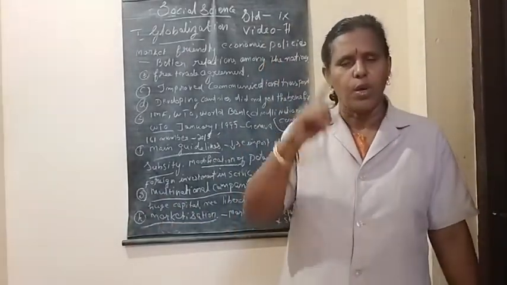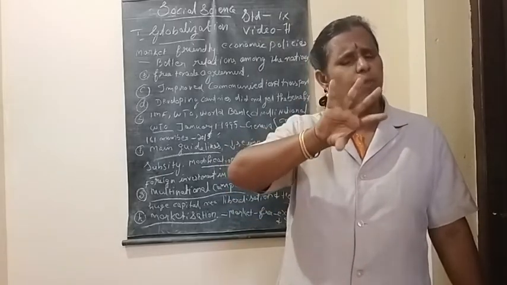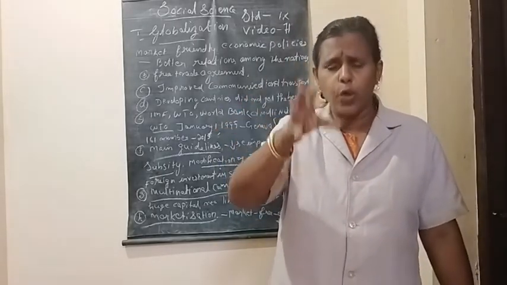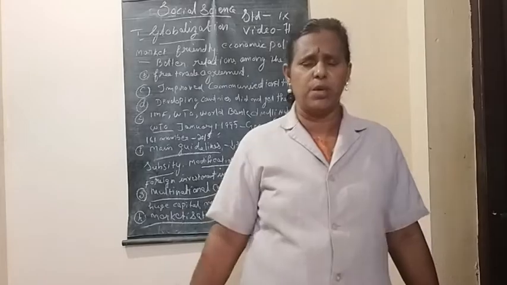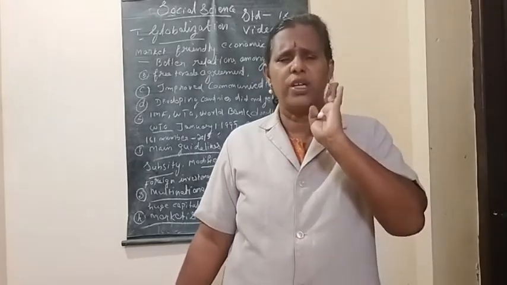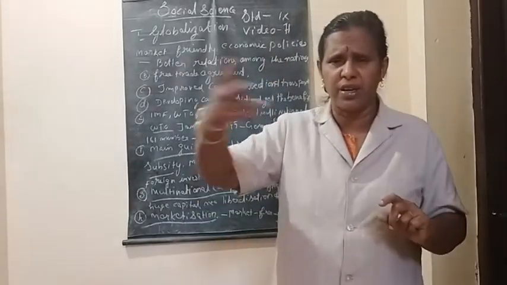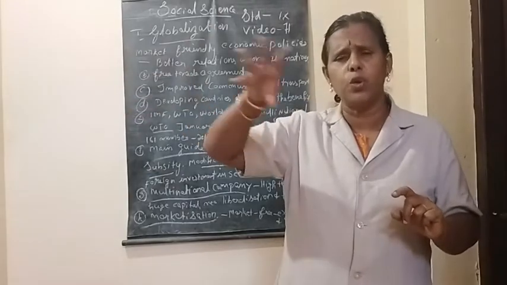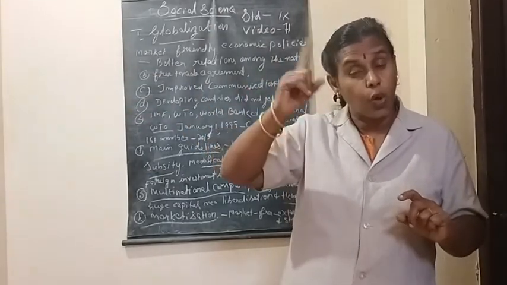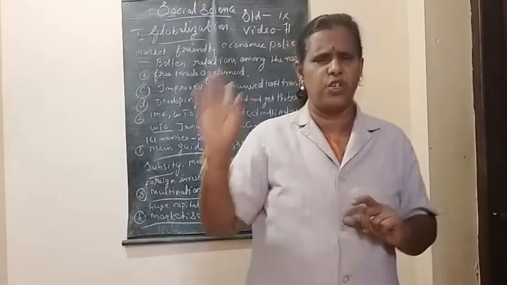I think it is clear now. Okay, so what happened? It was a favorable atmosphere for the growth of these multinational companies. So one method they followed there. What is the method they followed there? They demanded small scale entrepreneurs to produce their product and they sold this product under their brand name.